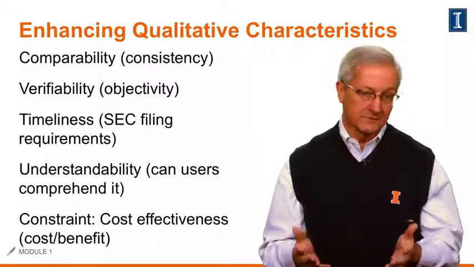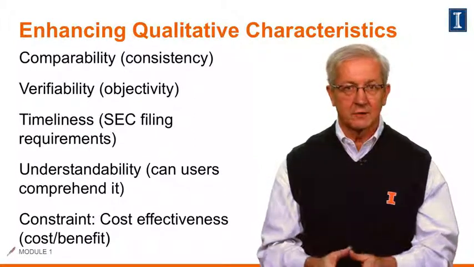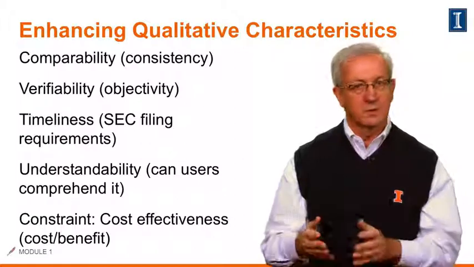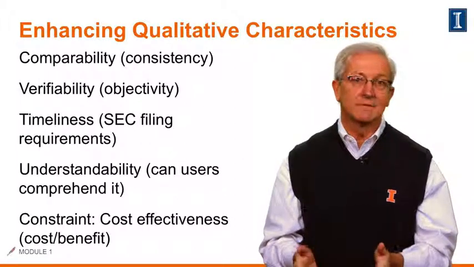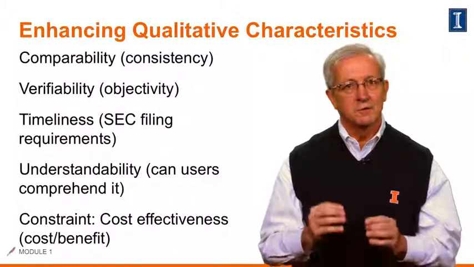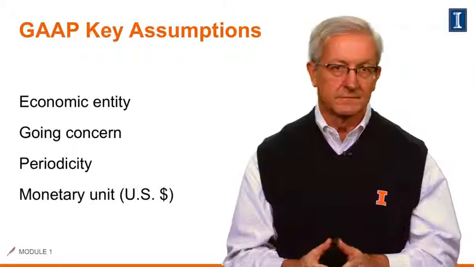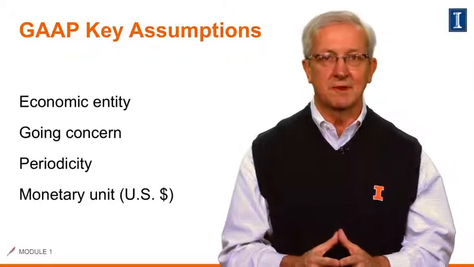The SEC, or Securities and Exchange Commission, that we talked about, requires quarterly as well as annual reports. Those are called 10-Qs on a quarterly basis and a 10-K for an annual report. And lastly, we have understandability. Are the users able to understand the information in our financial statements? So the question is, what are the key GAAP assumptions?